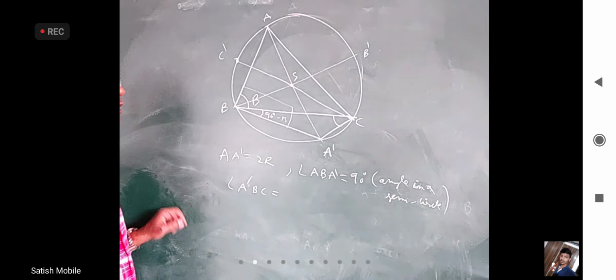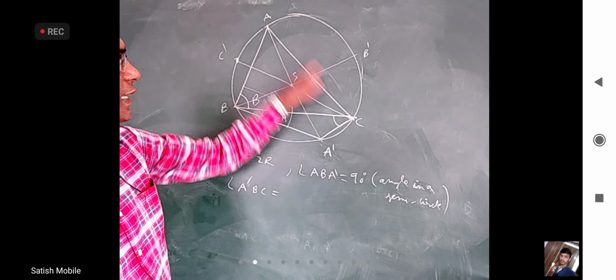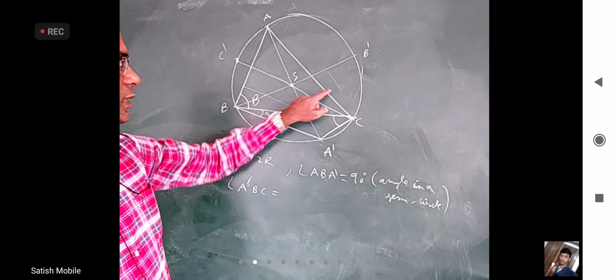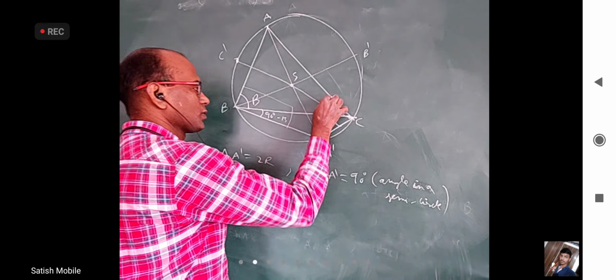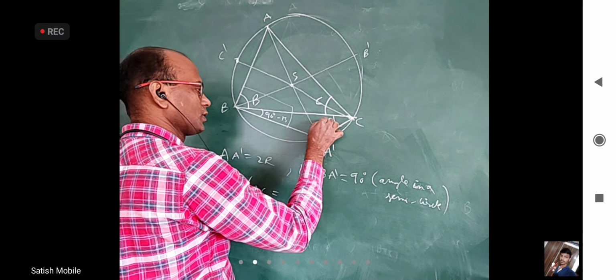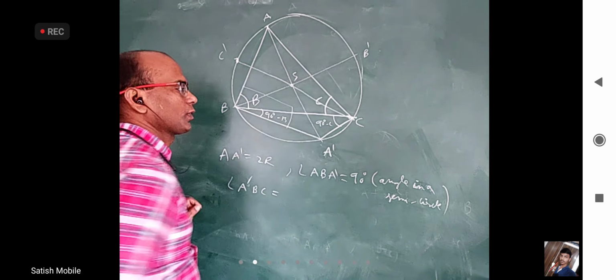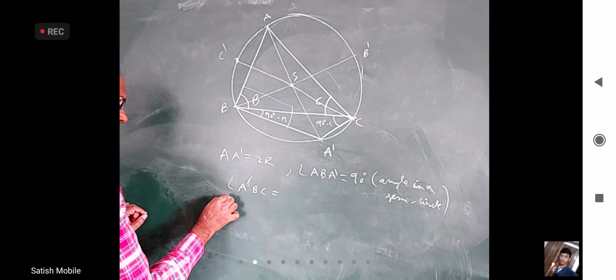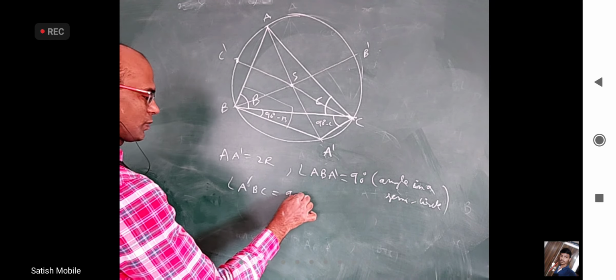This is 90 minus C in the same way, because again angle AC A dash is 90 degrees. This is angle C, this is 90 minus C. So this total is C, this is 90 minus C. Okay, this is 90 minus B, I should write that.